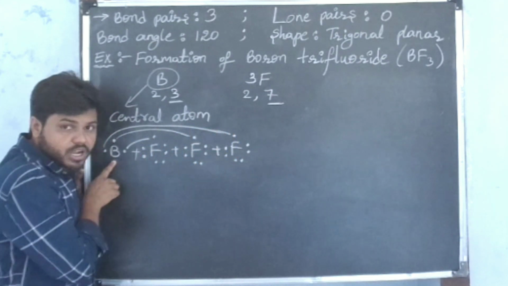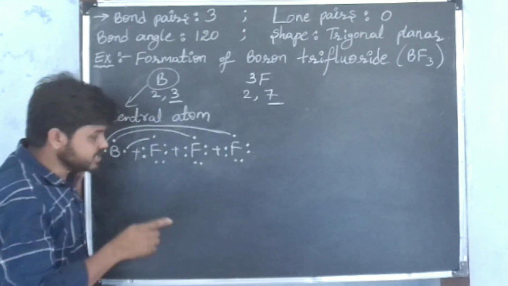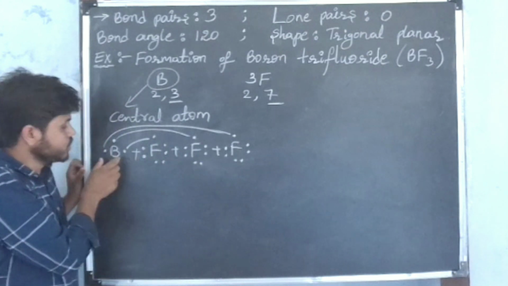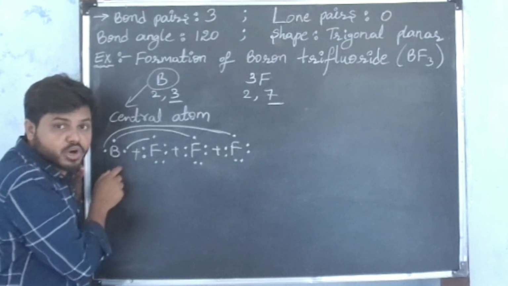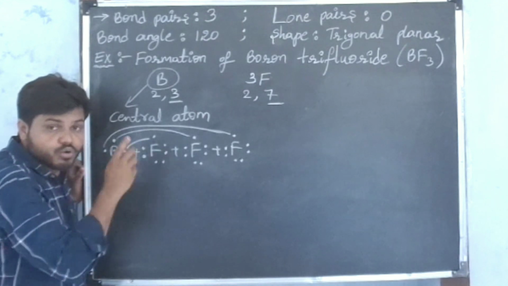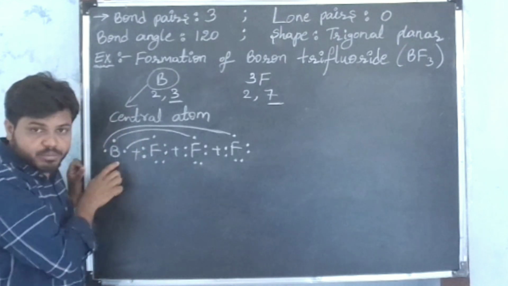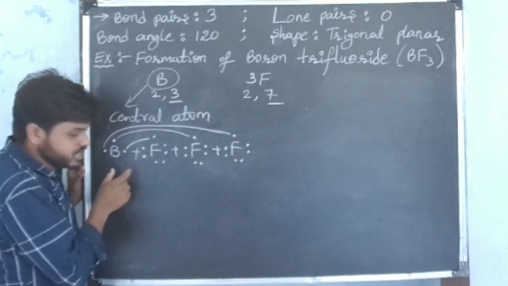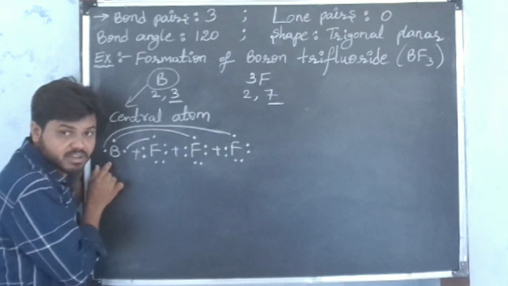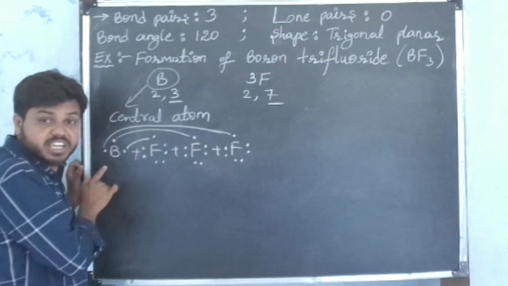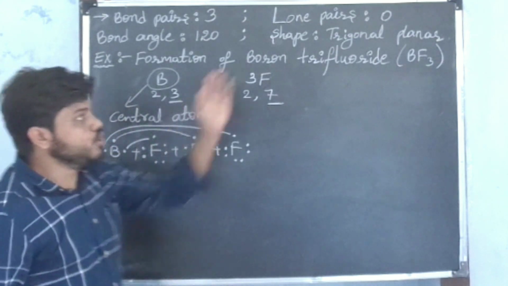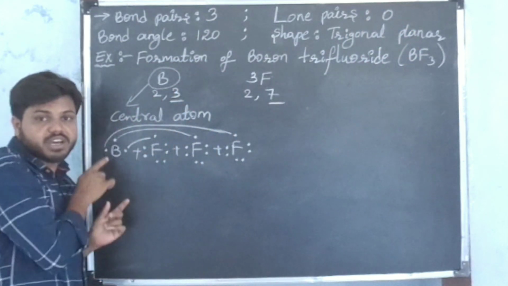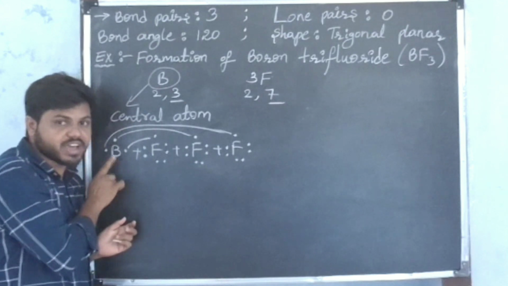See, the boron atom has 3 valence electrons. The 3 valence electrons are participating in chemical reaction, so we can say there are no unbonded electrons in the boron atom. Boron is the central atom of the molecule, so lone pairs of electrons are not present in the boron valence shell. Only bonded electrons are there.